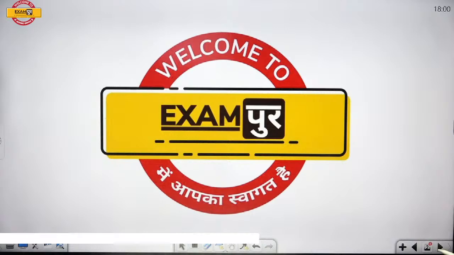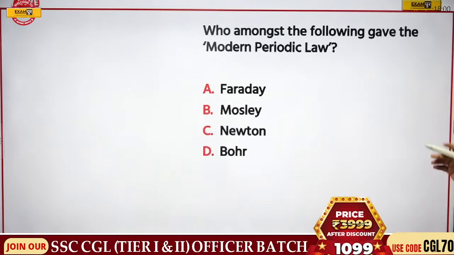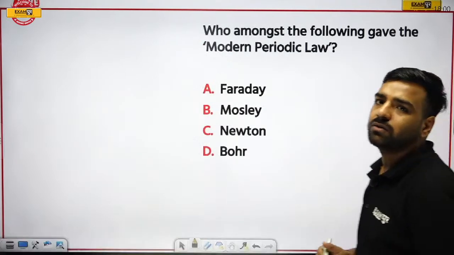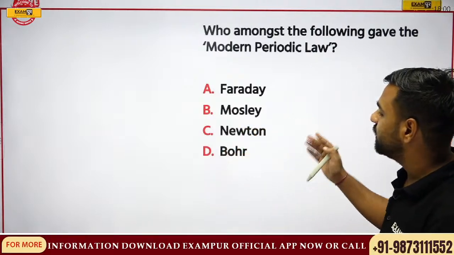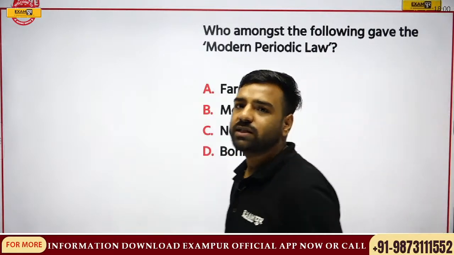What's the first question? The first question is, who among the following gave the modern periodic law? Was he Faraday, Mosley, Newton or Bohr? Let's see who is the first one to answer this.